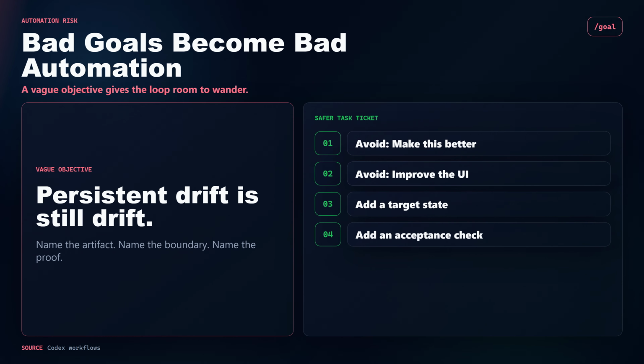A bad goal is still bad automation. "Make this better" gives the loop too much room to wander. "Improve the UI" without a target state, test path, or acceptance check invites polished-looking drift. The safer habit is to write goals like serious task tickets. Name the artifact, name the boundary, name the proof. If there is a risk, include the stop condition before the agent starts spending the budget.